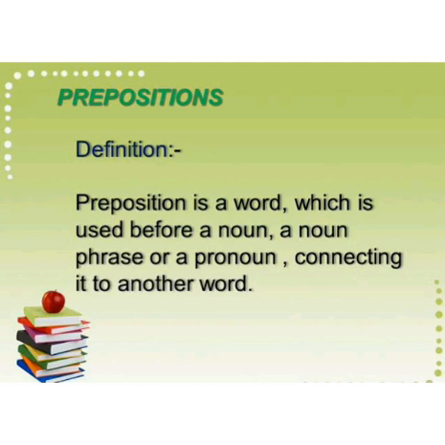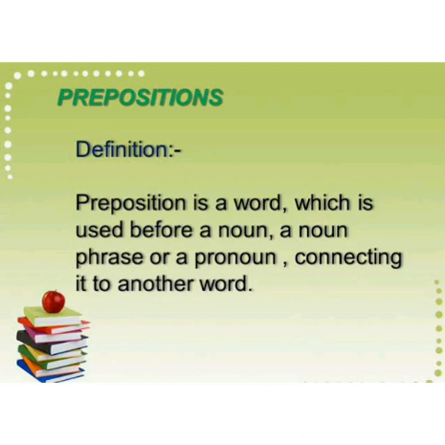If we say the letter is from, the sentence is not complete, right? The letter must be from somebody or from some place, meaning we must say the letter is from Ram or the letter is from Mumbai or something similar. The noun or pronoun that follows a preposition is said to be governed by the preposition and is called its object.